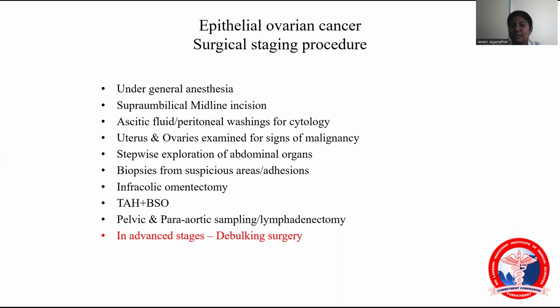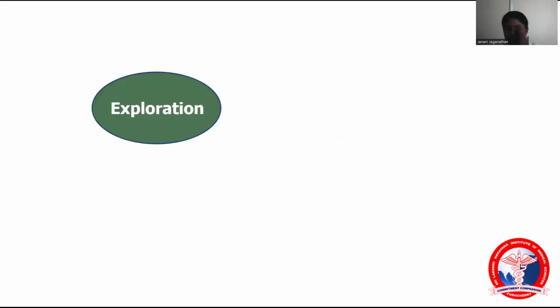So if there is any suspicious area, we should biopsy from the suspicious areas. And also TAH, that is total abdominal hysterectomy with bilateral salpingo-oophorectomy, should be done with infracolic omentectomy with pelvic and paraaortic node sampling or lymphadenectomy. So in advanced stages, debulking surgery should be done.